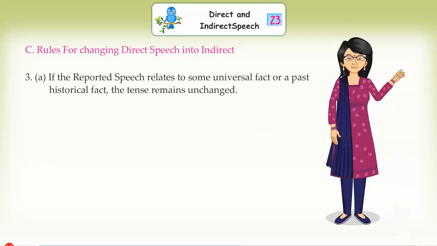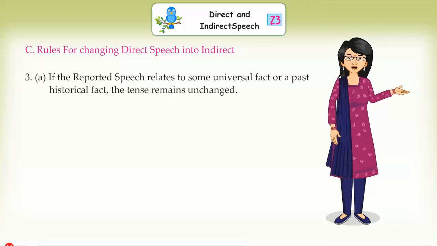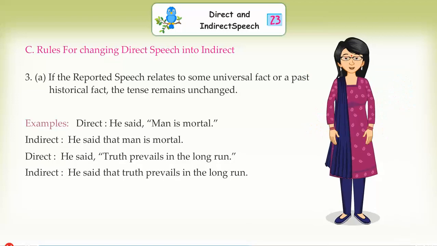If the reported speech relates to some universal fact or a past historical fact, the tense remains unchanged. Examples: Direct: He said, "Man is mortal." Indirect: He said that man is mortal. Direct: He said, "Truth prevails in the long run." Indirect: He said that truth prevails in the long run.